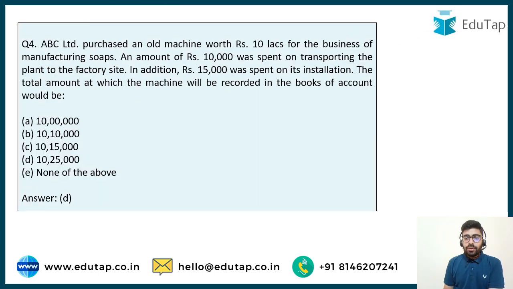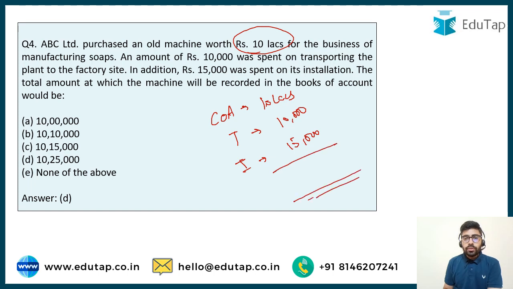So now let's try to answer this one. 10 lakh is definitely going to be included. This is the cost of acquisition, plus cost of transportation is going to be included. This is 10,000, and cost of installation is going to be included. It is 15,000. So let's total it. It's going to come out to 10,25,000. So clearly the answer is going to be option number D.